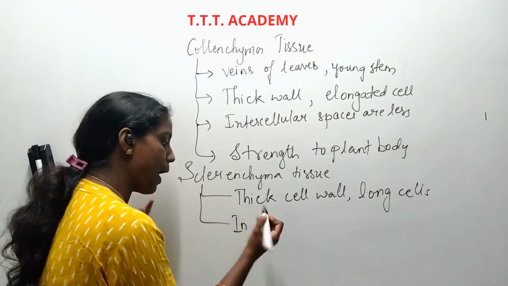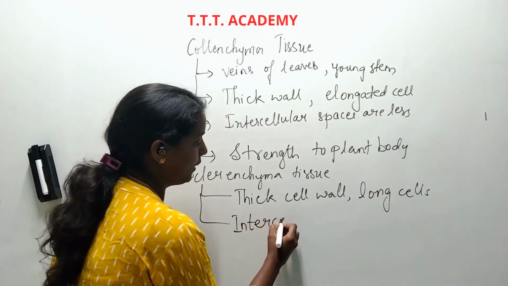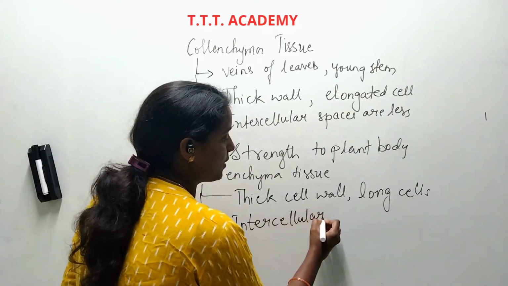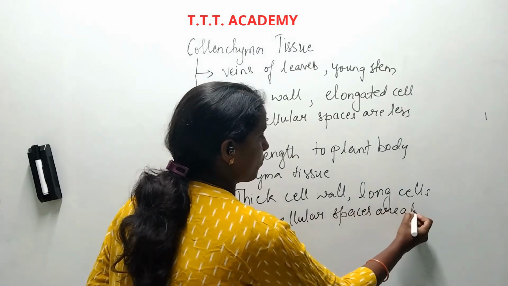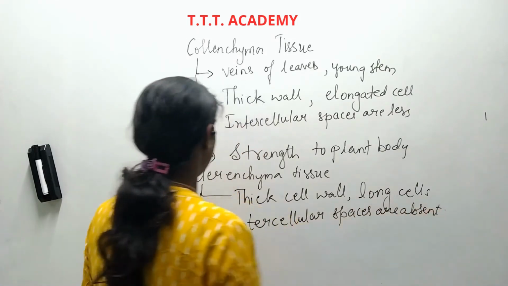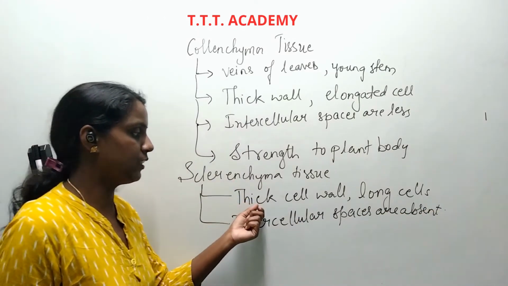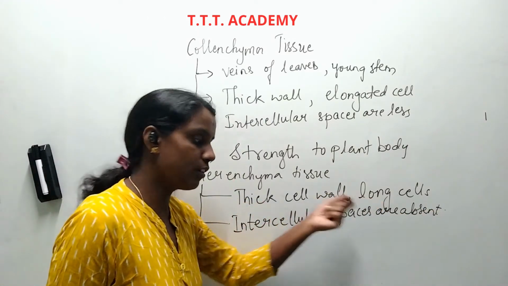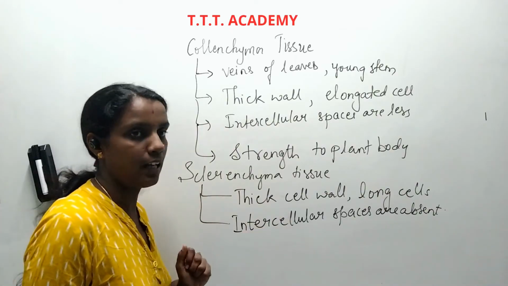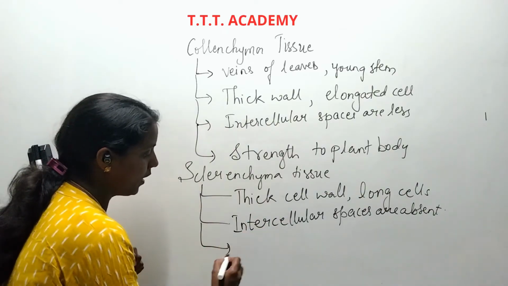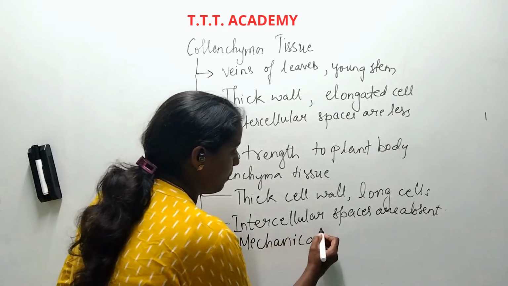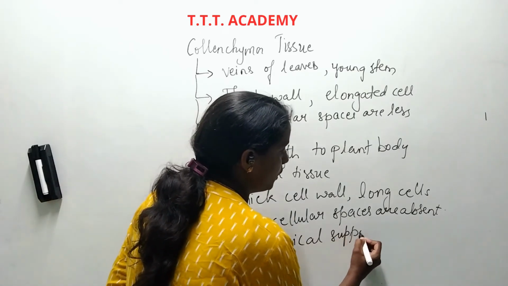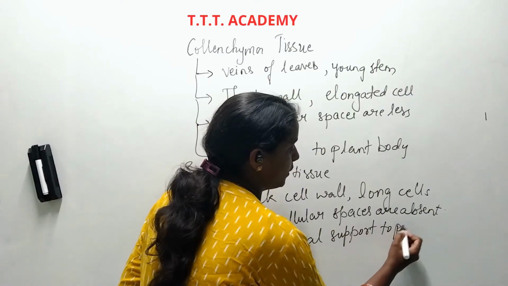Intercellular spaces are absent at all. Fine. So sclerenchyma tissue has a thick cell wall and long cells. Intercellular spaces are absent. Then they give mechanical support to the plant body.